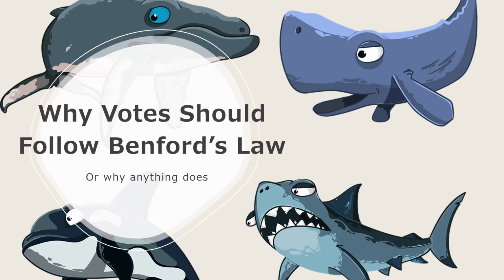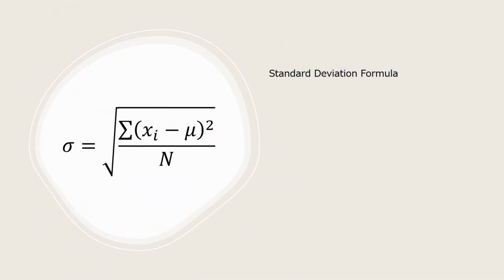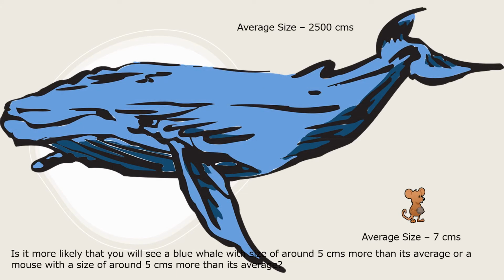So before understanding that, we should look at two things that characterize a population or numerical data: mean and standard deviation. Mean is pretty self-explanatory. It is just the average of all observed values. Standard deviation is a measure of dispersion. That is, how far is a value in the data relative to its mean. Standard deviation has a simple formula. It is the square root of the summation of squares of all deviations from the mean divided by the total size of the sample.